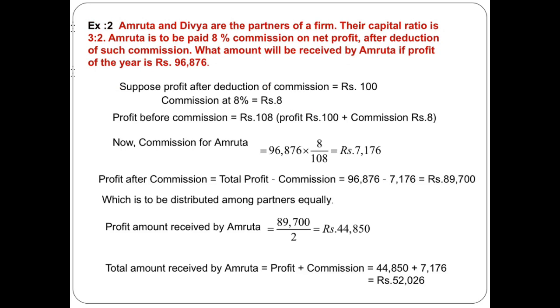Again it's a similar one, but still we try to solve. Amruta and Divya are the partners of a firm. Their capital ratio is 3:2. Again, capital ratio is not important for us. What we require is the profit and loss ratio, and if it is not given, then it is equal.